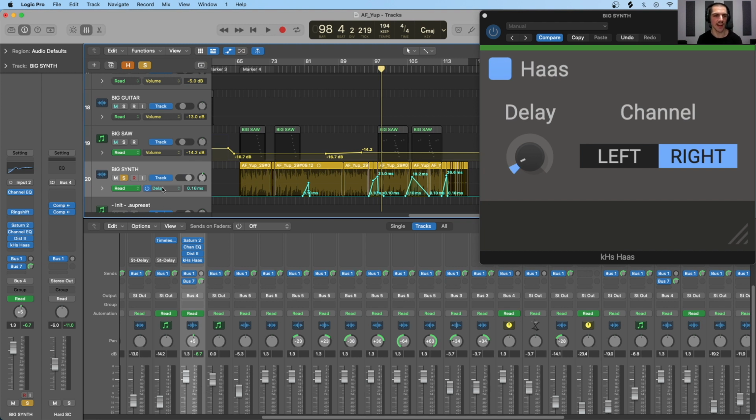So to combat that in this particular session, I went ahead and adjusted the pan to try to keep this synth, because it is the important element in this section of the song, as much to the center as I could. You'll notice that this +5 is constant, as if it's a 0 point to keep something in the center, because again, this Haas effect is pulling it to the left somewhat. So let's listen to this in the context of the mix now.